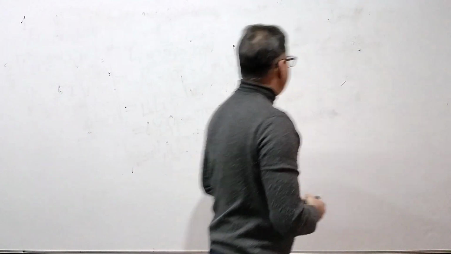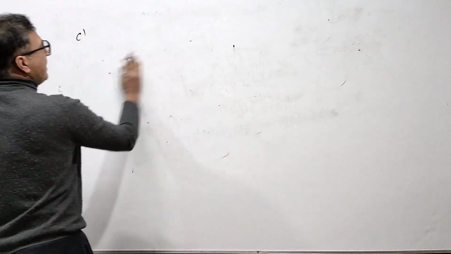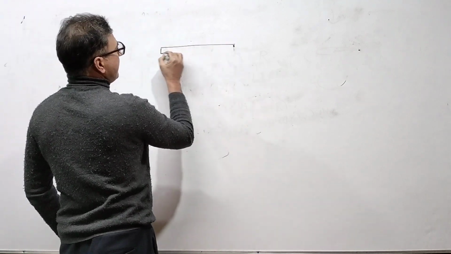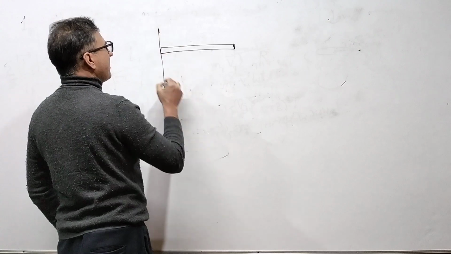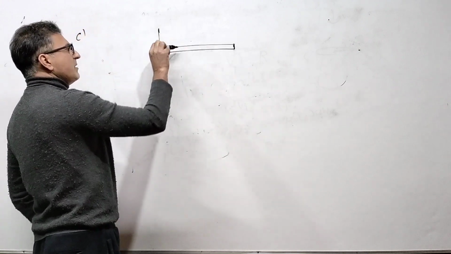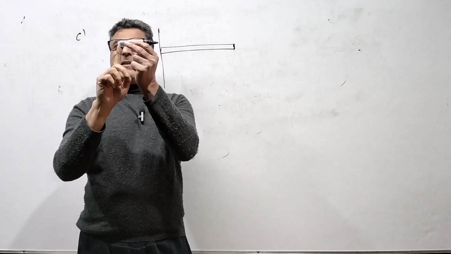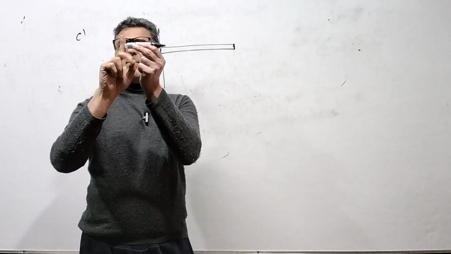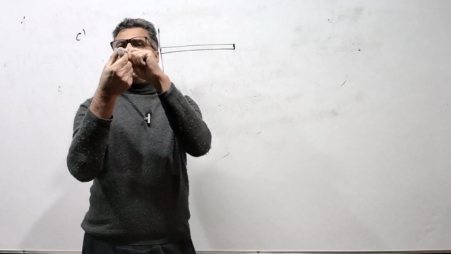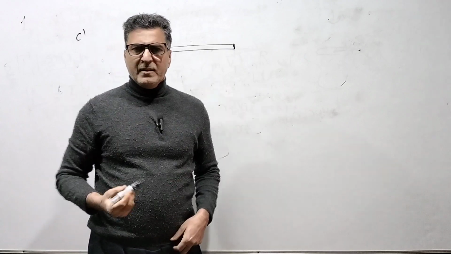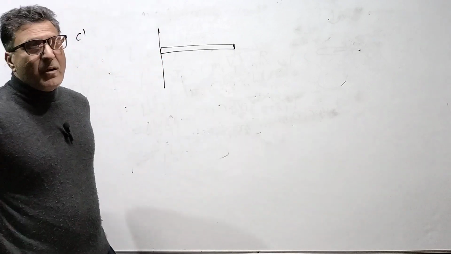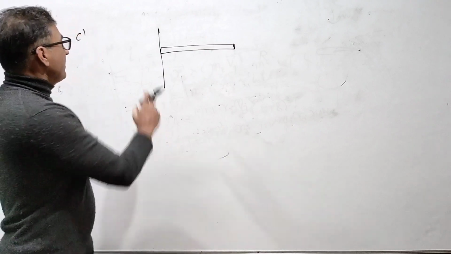Third example: see, I took a rod, and this is the axis, and this rod rotates about this axis like this. This is the rod, and I have passed a needle through this end. It rotates like this, and I have to find the angular momentum about this axis.